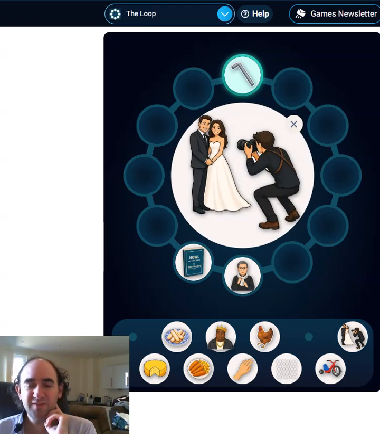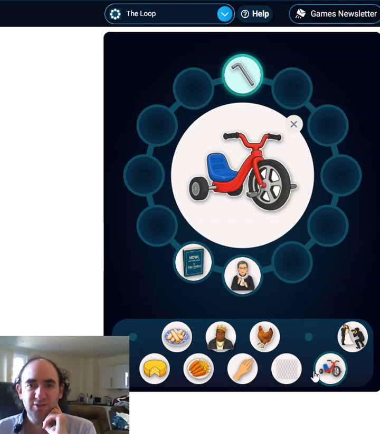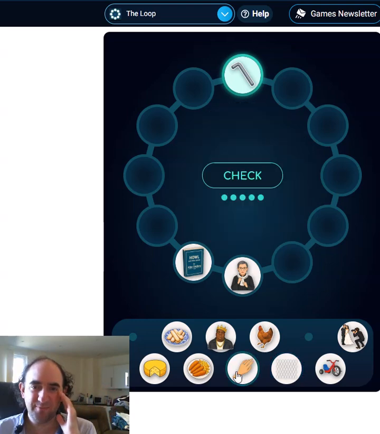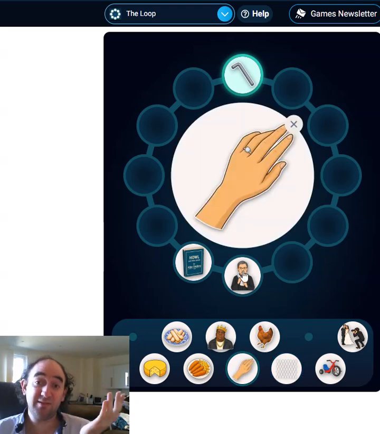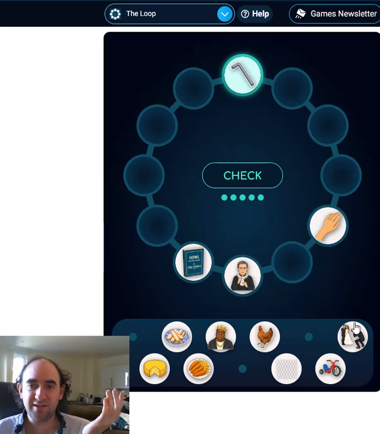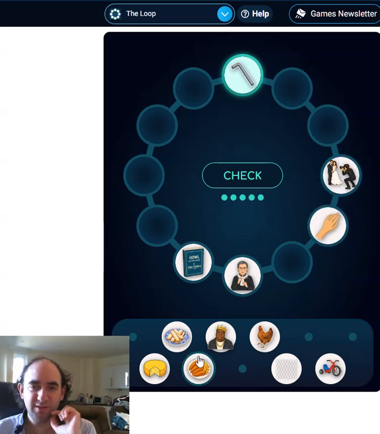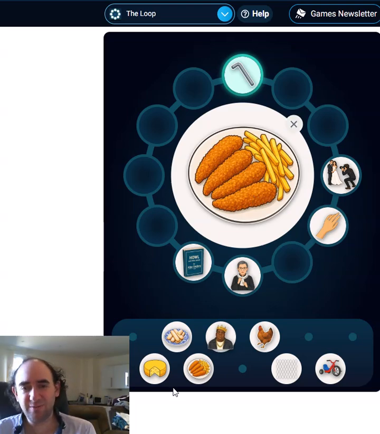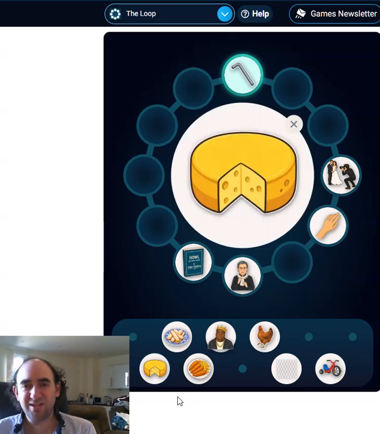That is a wedding photographer. A tricycle. Got no idea what that is. Some kind of honeycomb lattice. That's clearly a wedding ring, so that's going to go next to the bride and groom. I mean, that is... maybe fish fingers and chips? I don't know what this breaded thing is meant to be. It could be an Americanism that I don't know. And then that is just a wheel of cheese.